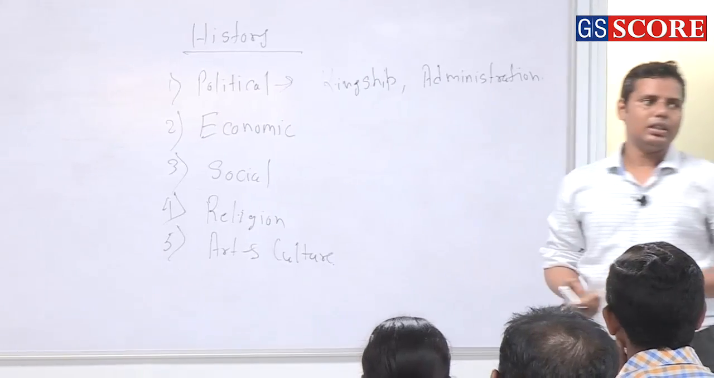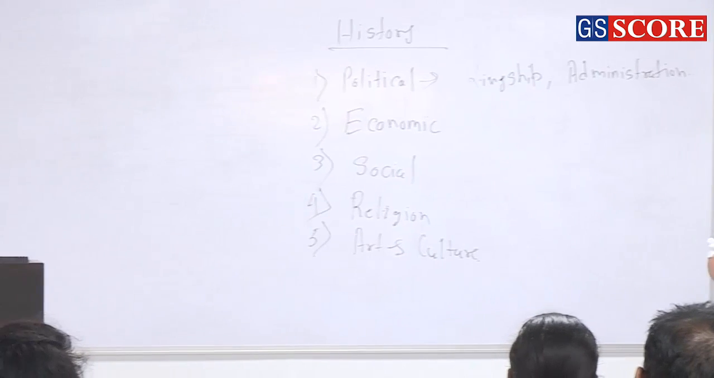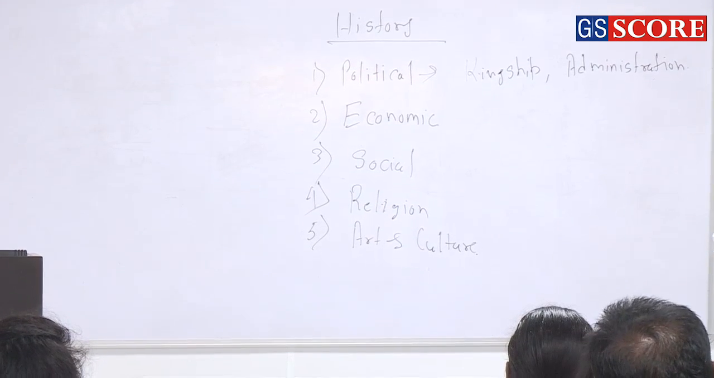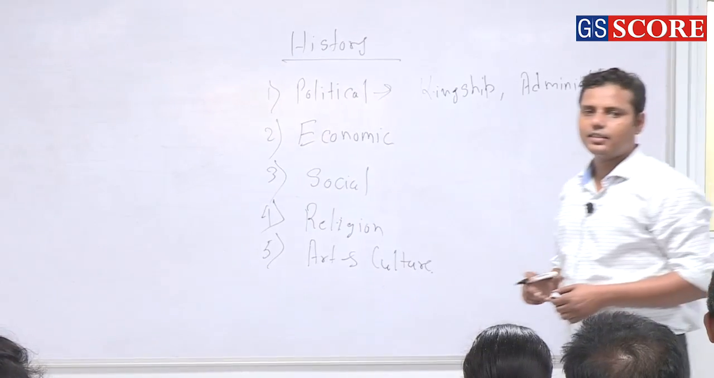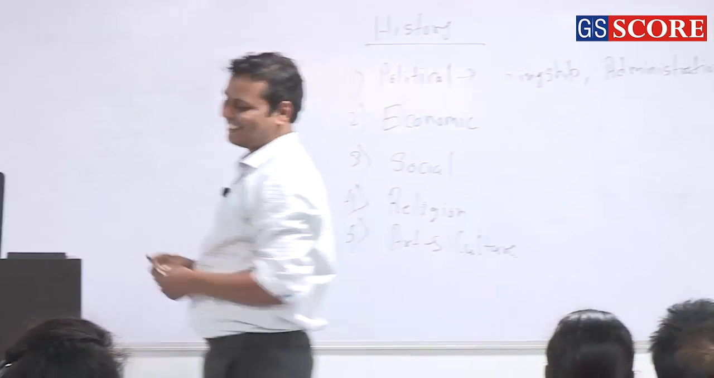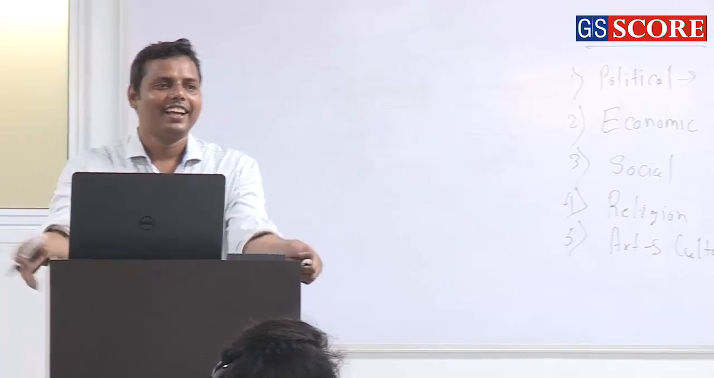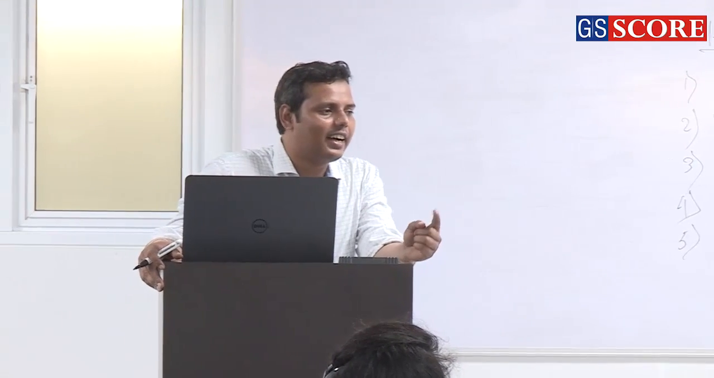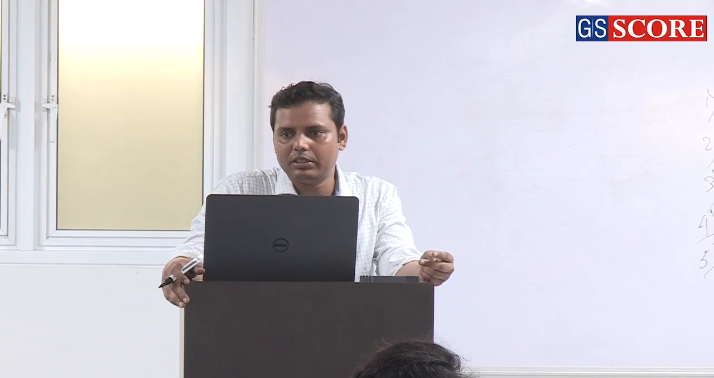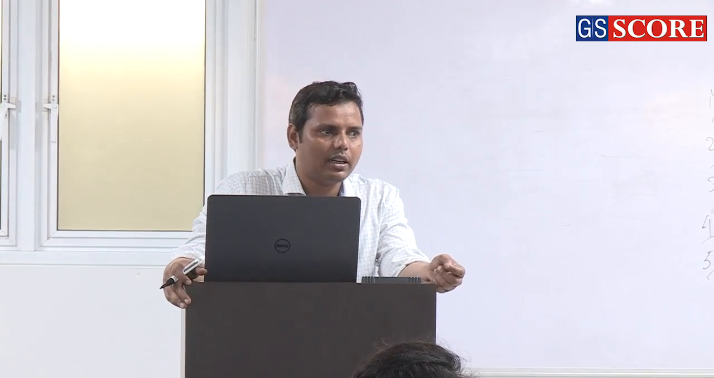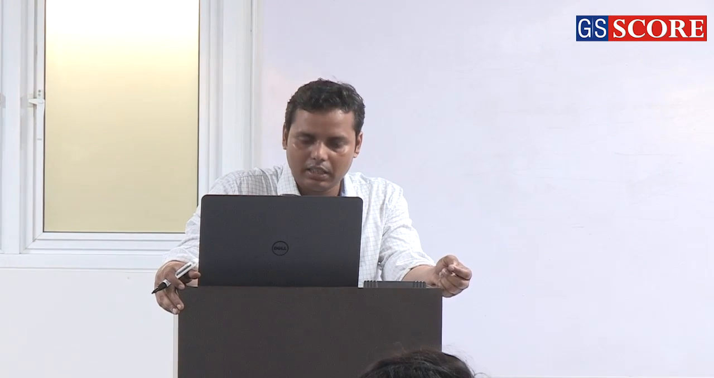administration. The administration could be of two forms: centralized and decentralized. One is revenue administration, and the other is judicial administration, right? As far as administration is concerned, these two forms are very important. So that is another zone.